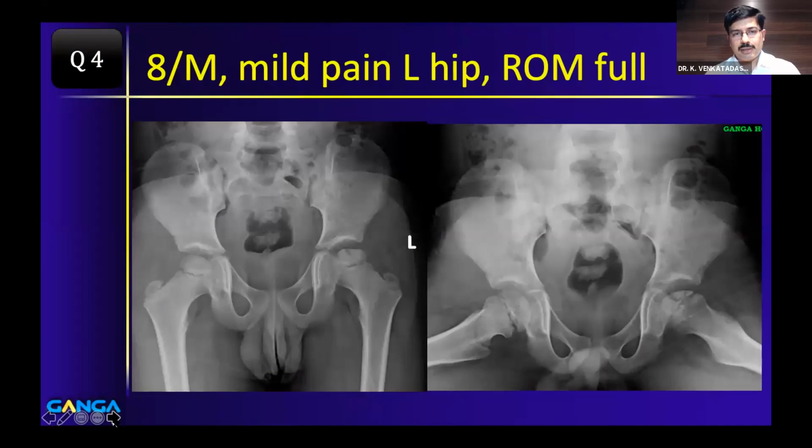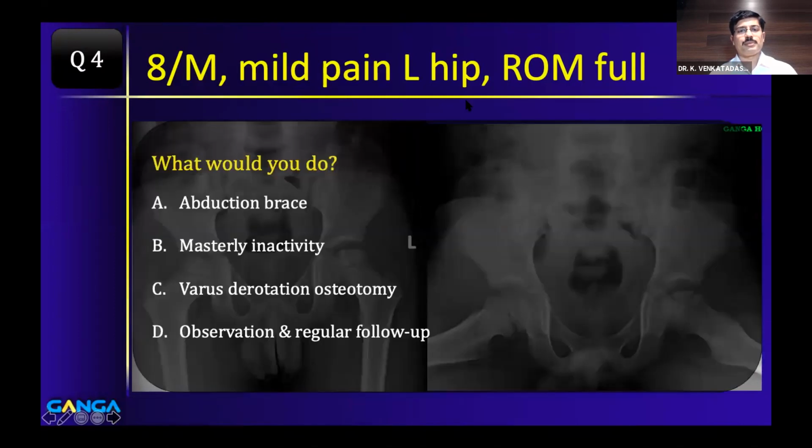Have a close look at the X-rays again. He's an 8-year-old child. He's having a mild pain in the left hip, and clinically he's having a full range of movement. So you have the question: what would you do? A is abduction brace. B is masterly inactivity. C is varus derotation osteotomy, and D is observation and regular follow-up.